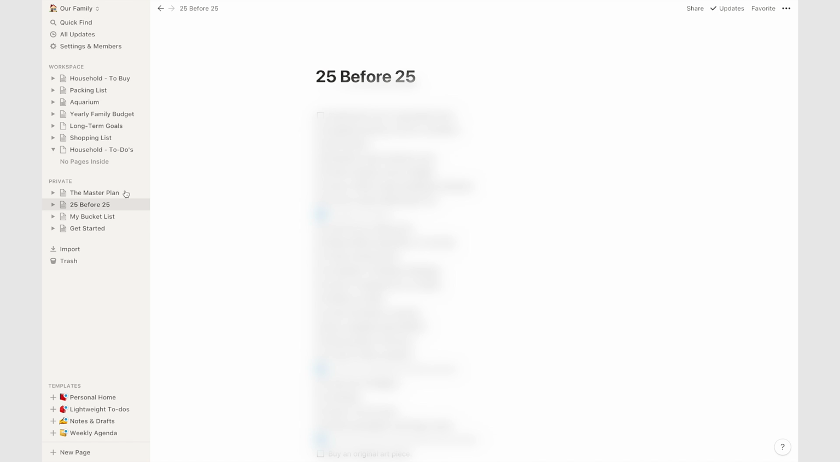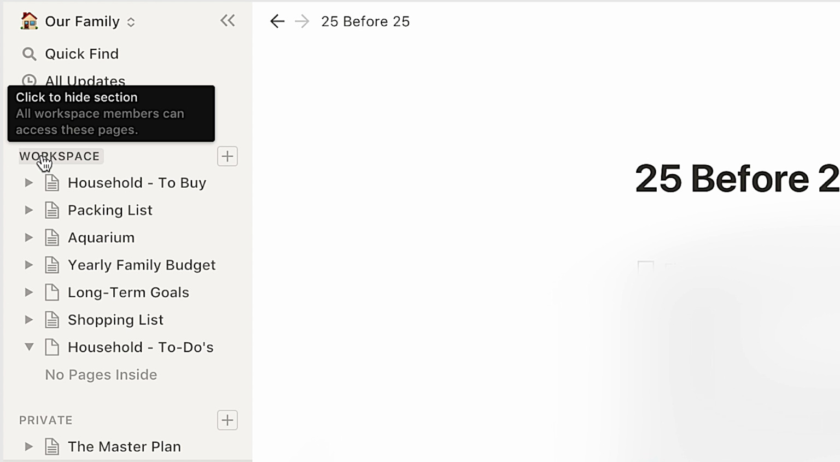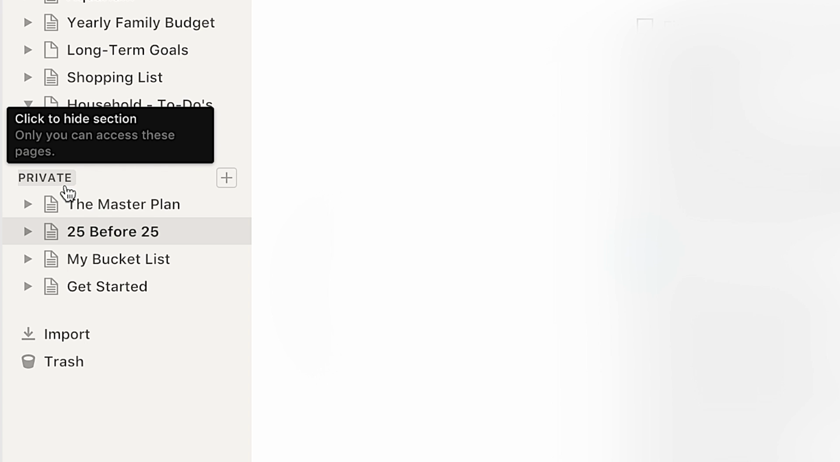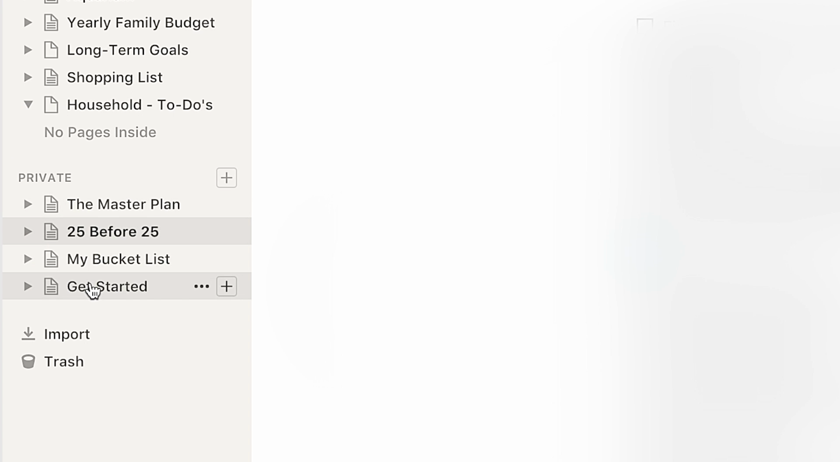Also, even if you share a workspace with other people, you always have a shared section and a private section for your own pages that cannot be seen by other users.